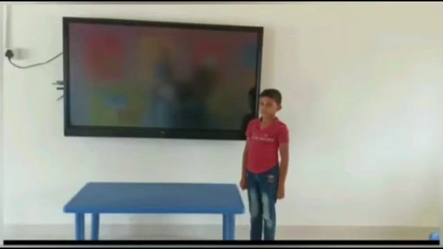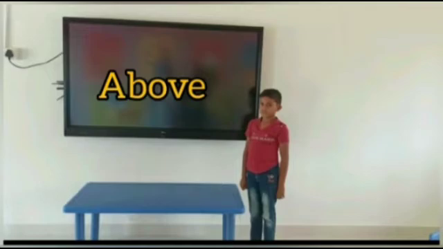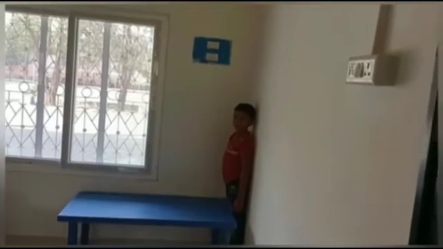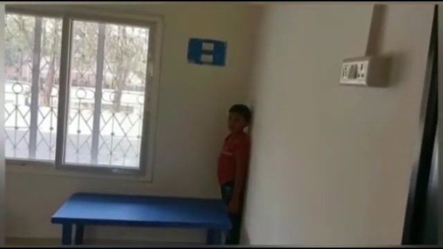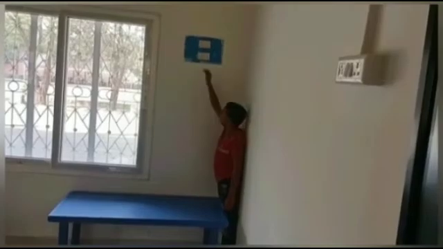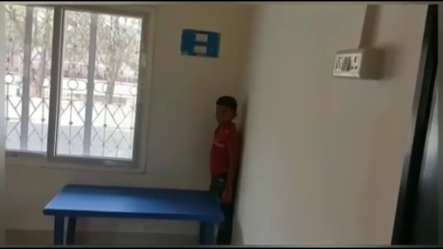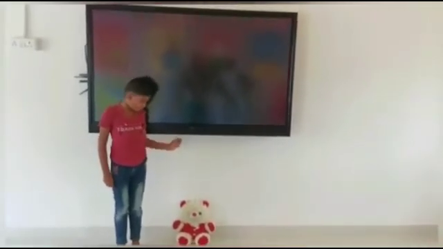Let's move to above. Above represents something at a place higher than another person or object. Location only. Space must be here. For example, where is the switch box? The switch box is above the table. Where is the TV? The TV is above the doll.